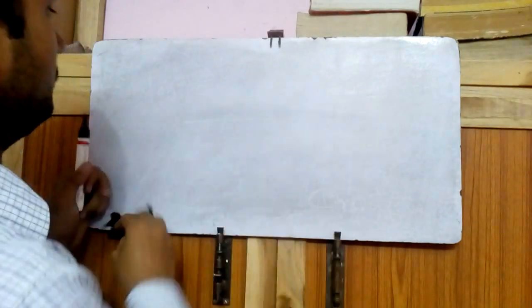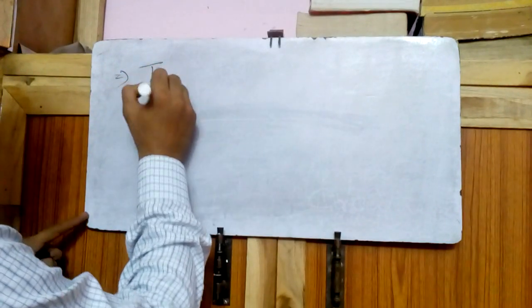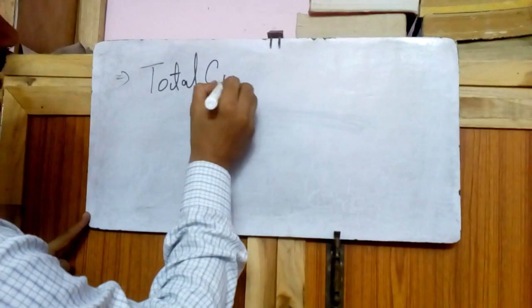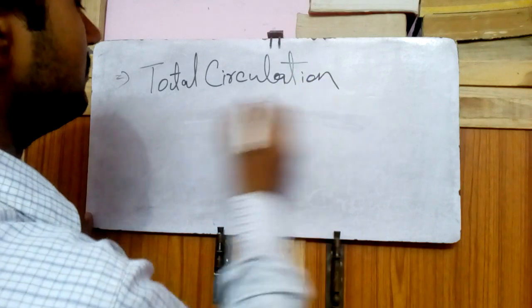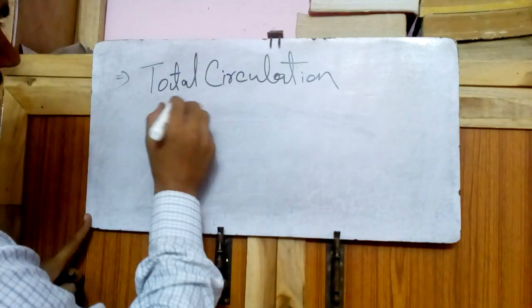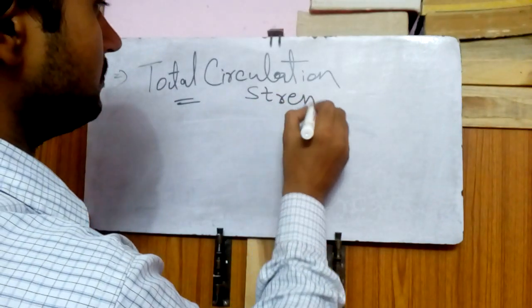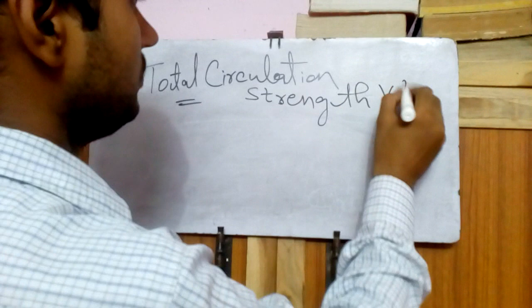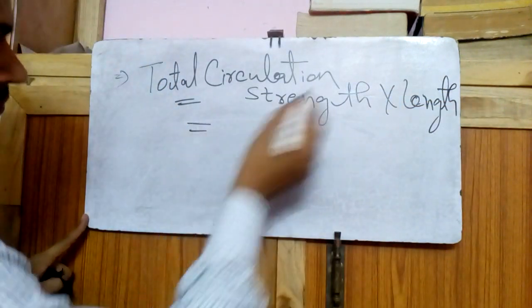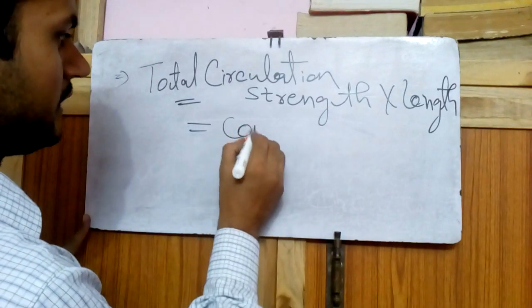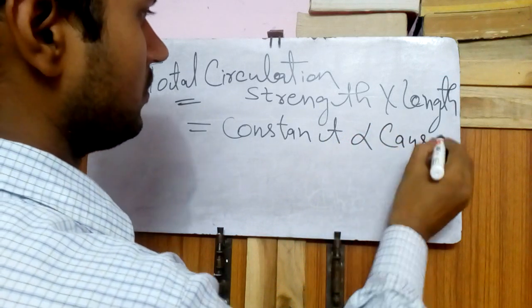So the total circulation will be strength into length, right, will be constant, proportional to a cause.